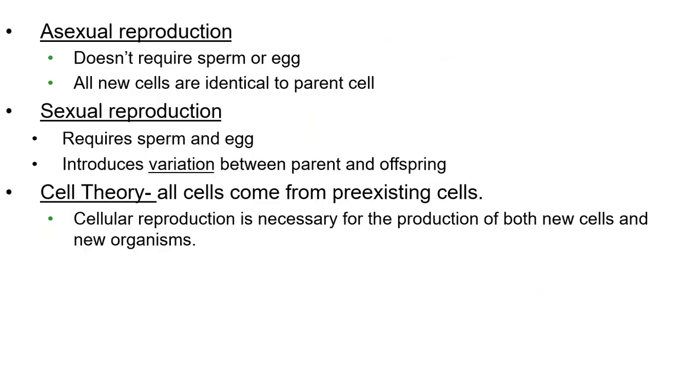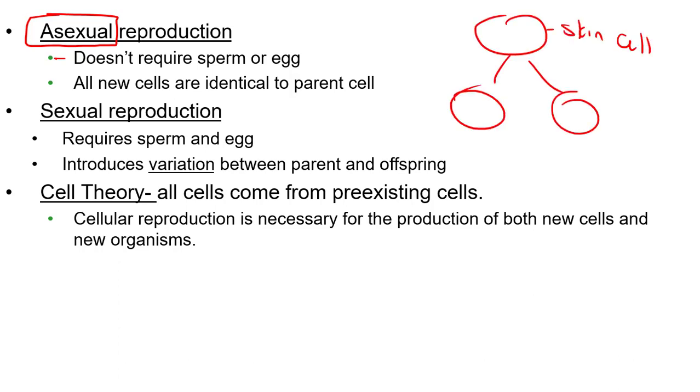So in your body, there are 2 different types of reproduction that can occur. The first is asexual reproduction, meaning we don't need an egg or a sperm for this. So for example, if we had a skin cell, and it needs to divide into 2 new cells, this would be asexual reproduction.